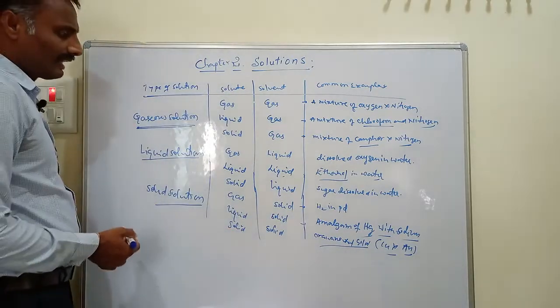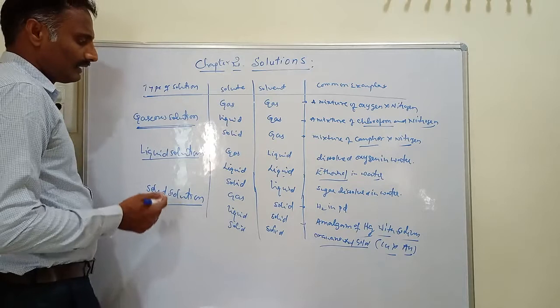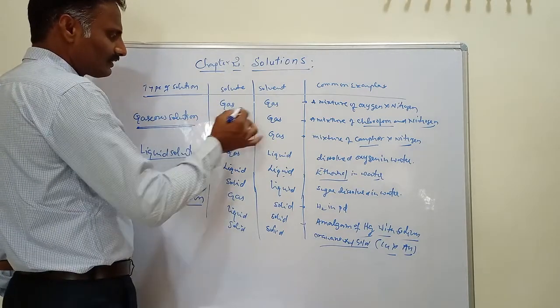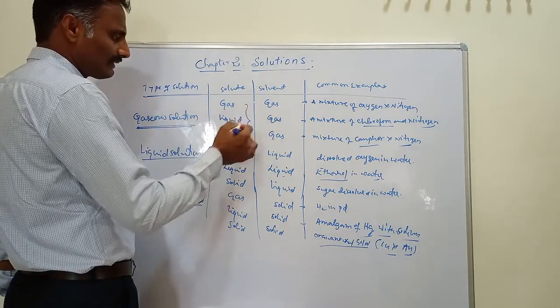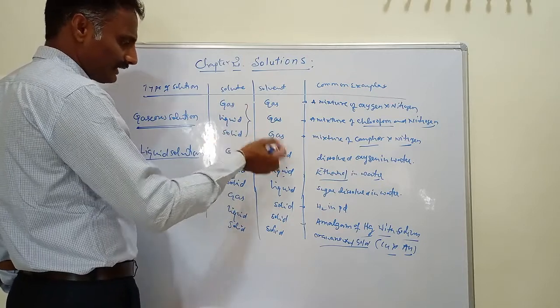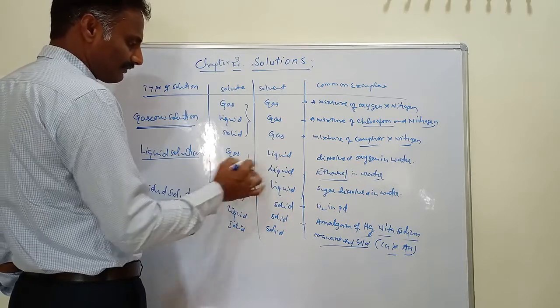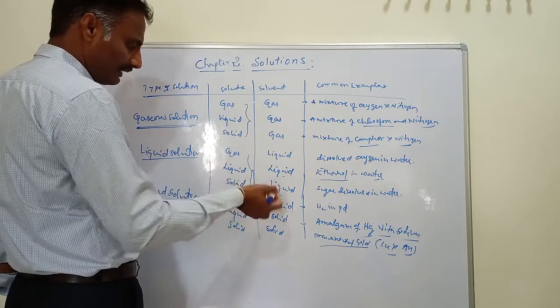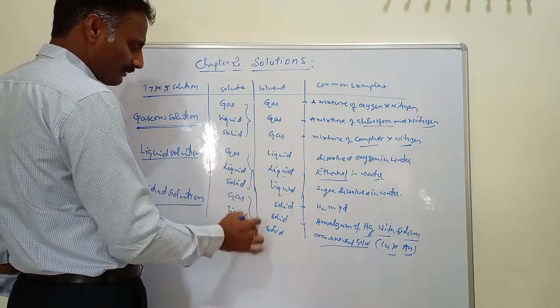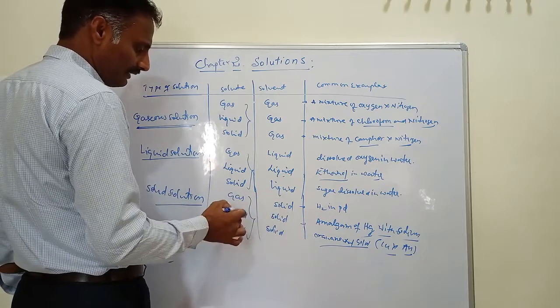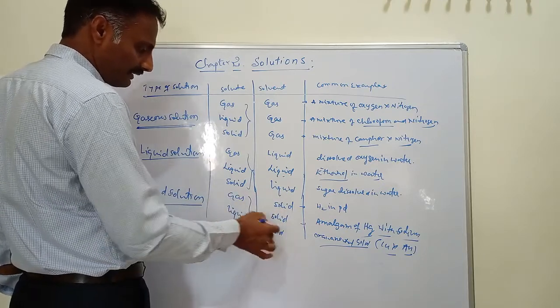Like that, you have 9 types of solutions. In gaseous solutions you have 3 types: gas in gas, liquid in gas, or solid in gas. In liquid solutions you have 3 types: gas in liquid, liquid in liquid, or solid in liquid. And in solid solutions you have 3 types: gas in solid, liquid in solid, or solid in solid.